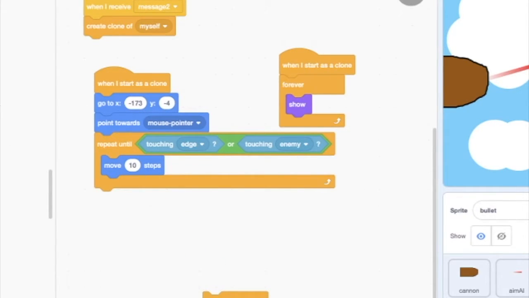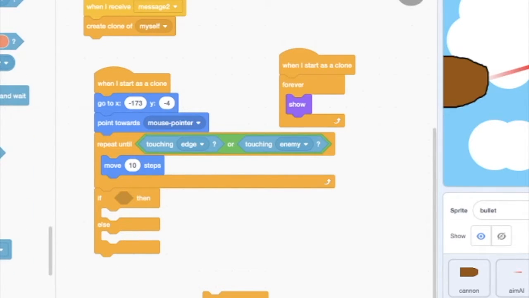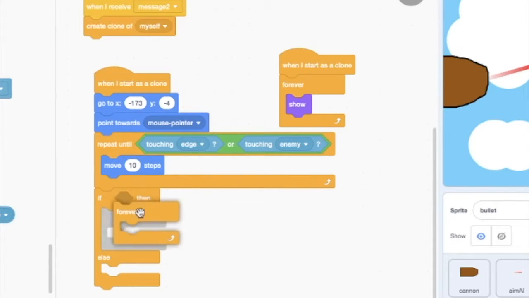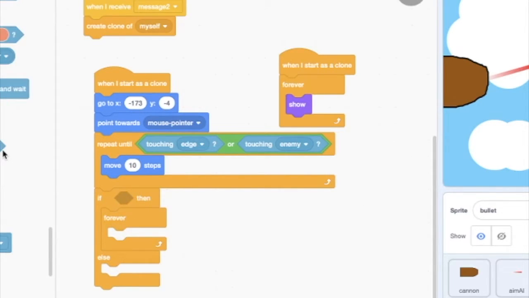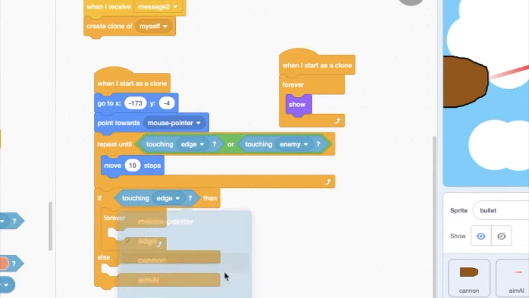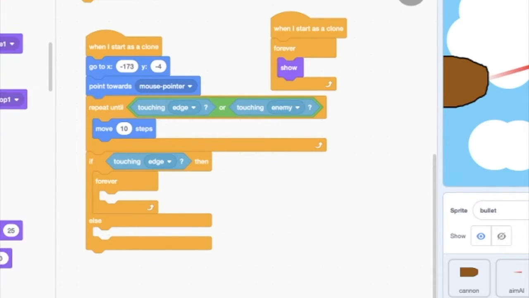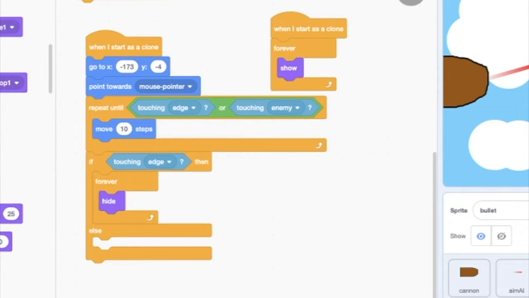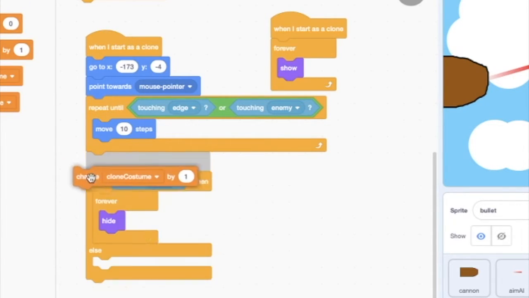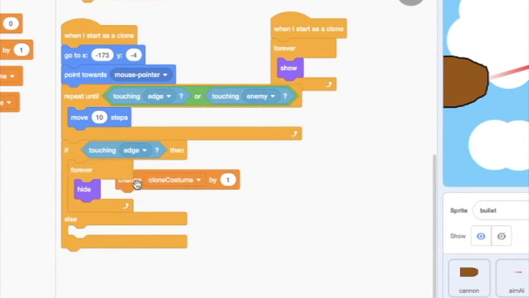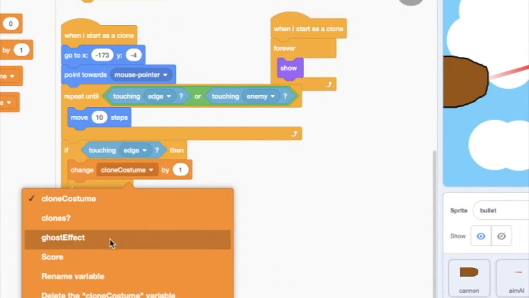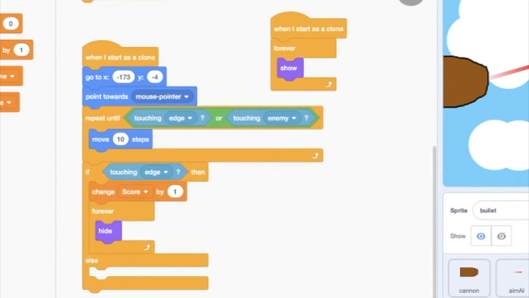And then basically it says if, so we're gonna do it real quick, if touching edge, boom, then forever hide, and basically change score by 0. So just so we can get that out of the way, even though it isn't that important. It's just real quick so we know.